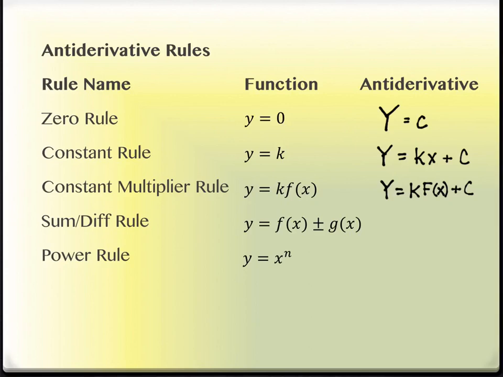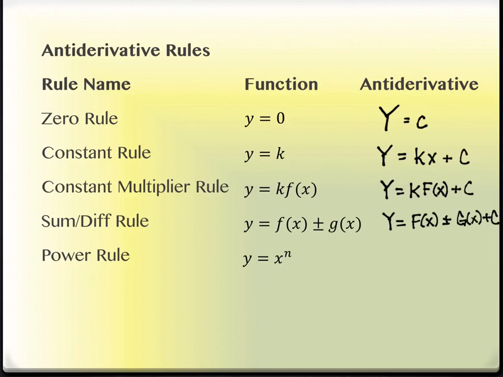And when I have sums and differences, they also operate the same way. I just take the antiderivative of each piece individually, just like I would have taken the derivative of each piece individually. So I have capital F of x, plus or minus capital G of x. And then I still have that plus c on the end.